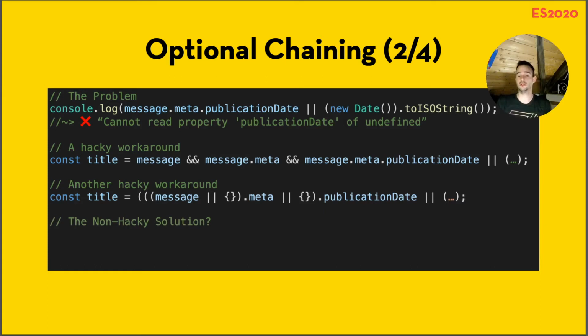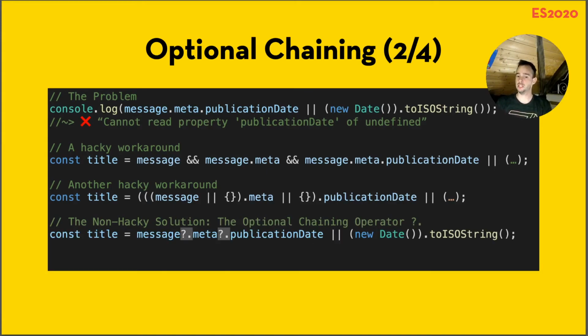Well, the proper solution is something that is featured in ECMAScript nowadays, and it is the optional chaining operator. And it looks like this. message?.meta?.publicationDate or new Date().toISOString(), and this will actually yield the correct result, so the current date will be shown on screen. Woo, nice.